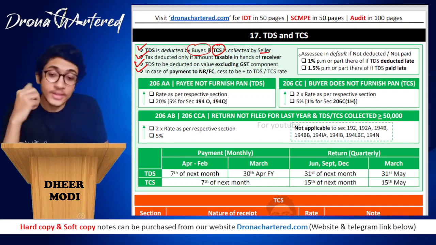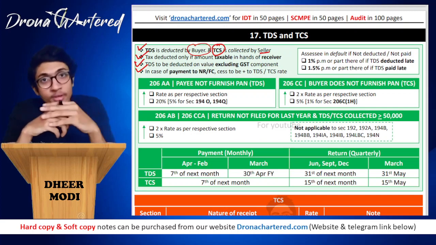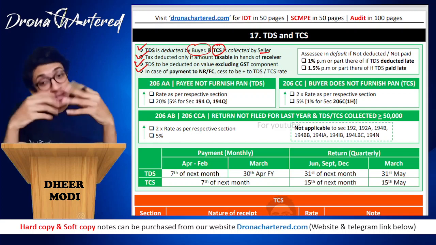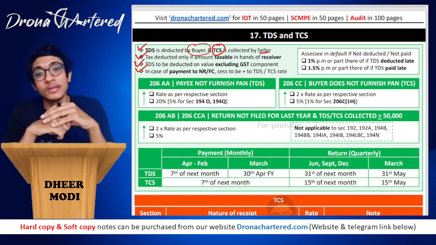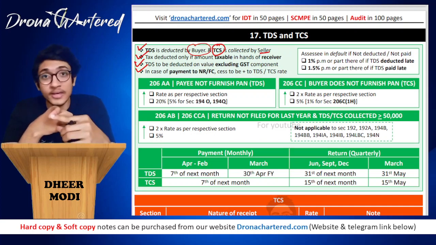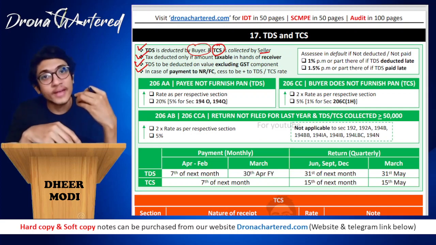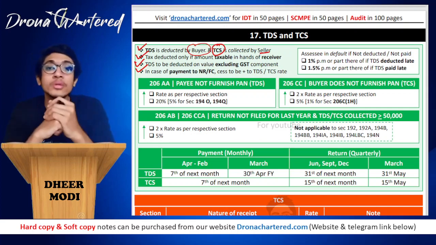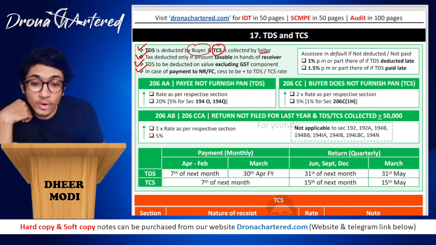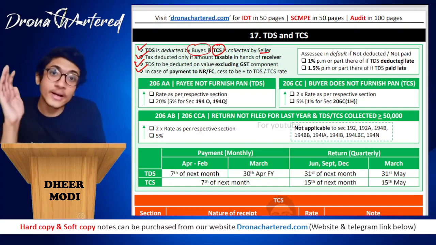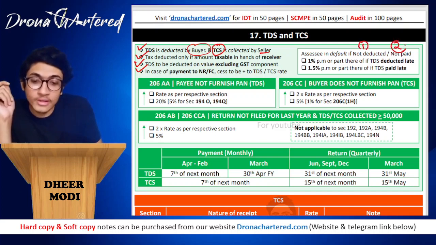Okay. Now, in case the assessee has deducted the amount but not paid to the government, so there can be two cases. Either the assessee forgot to deduct, he entered into a transaction where he was liable to deduct TDS, but he forgot to deduct the TDS. So that is one case where government will charge interest, and second is where he had to deduct tax. He deducted tax, but he forgot to deposit it with the government. So the assessee will be in default if either he has not deducted at all, or he has deducted but not paid to the government. So these are your two cases where the assessee will be in default.